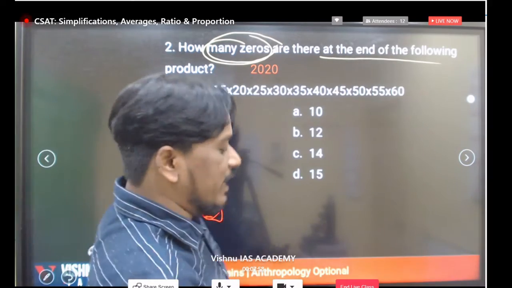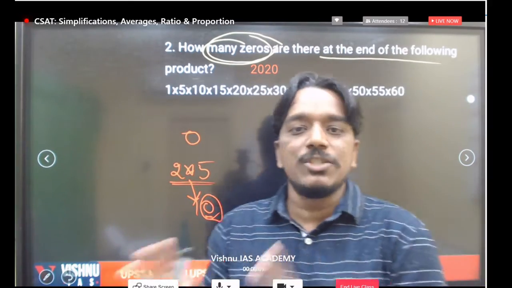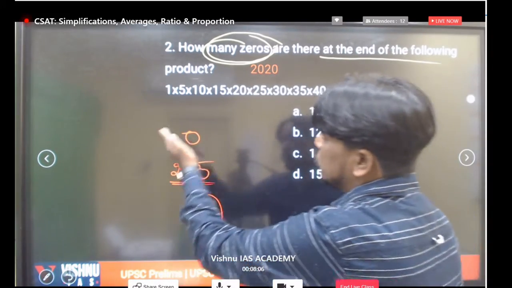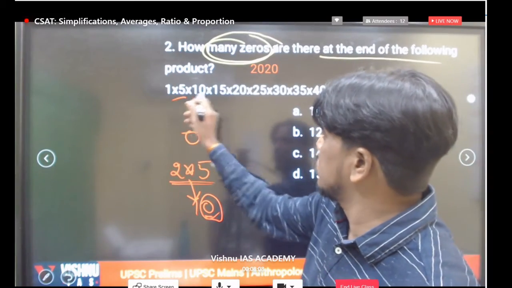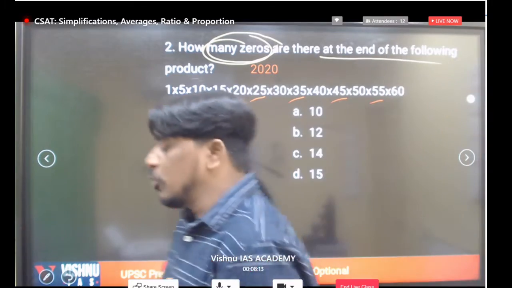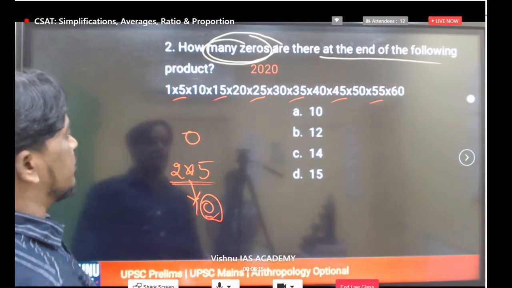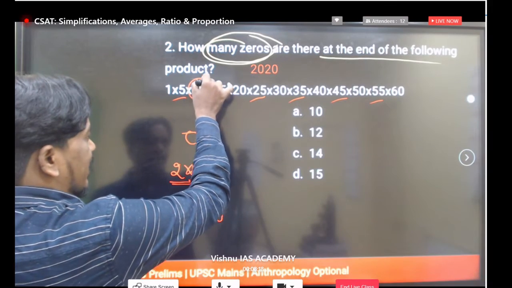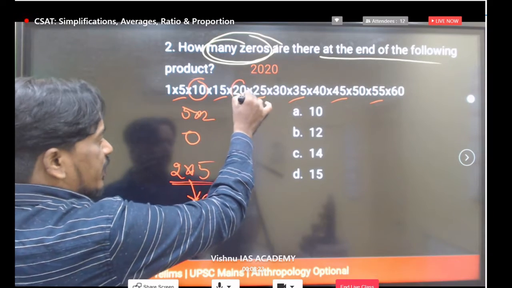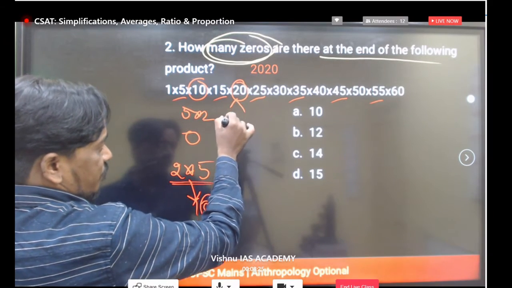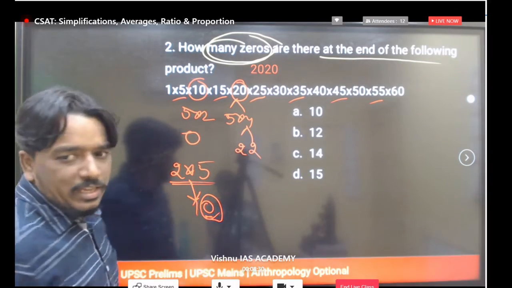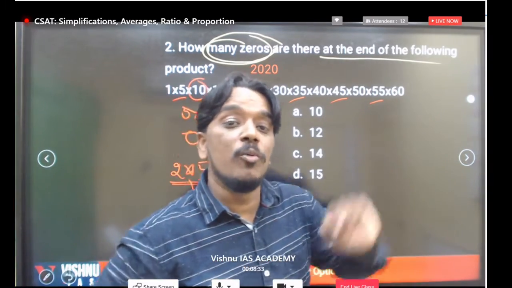So wherever we get multiples of 2 and 5, you have to observe that. How many 5s are there in the total and how many 2s? At an average, if you observe, in most cases we have plenty of 5s, so it is better to go with the 2s. If you take 10, can you write 5 into 2? Similarly if you take 20, can you write 5 into 4, and 4 you can take as 2 into 2. Like this, how many 2s are we getting?